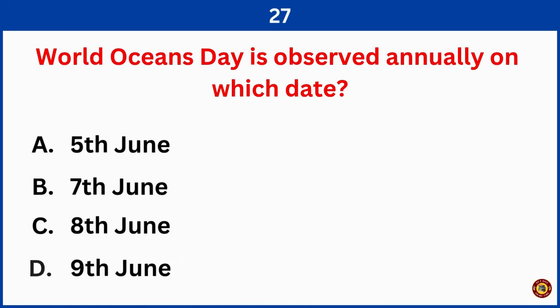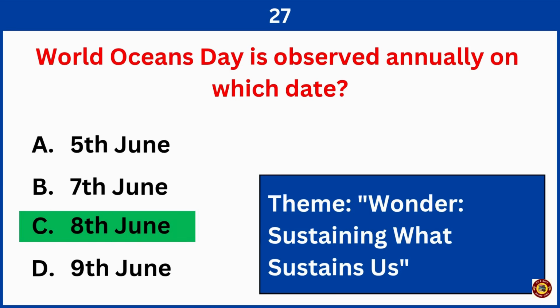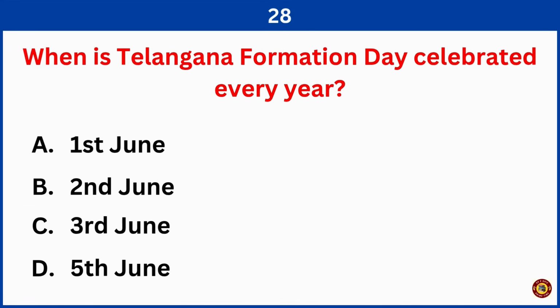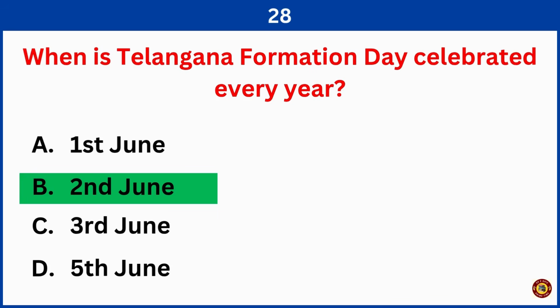World Oceans Day is observed annually on which date? Right answer is option C, 8th June. When is Telangana Formation Day celebrated every year? Correct answer is option B, 2nd June.